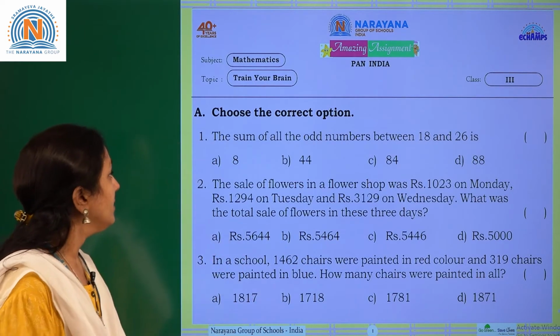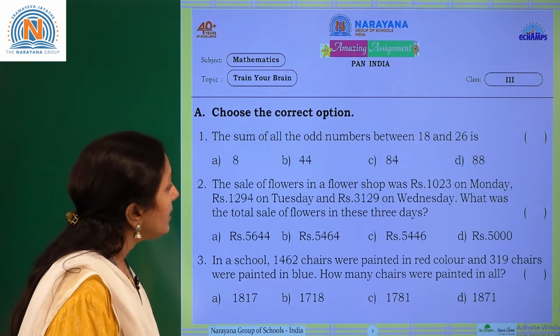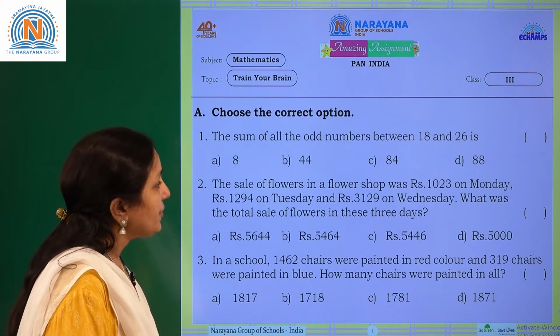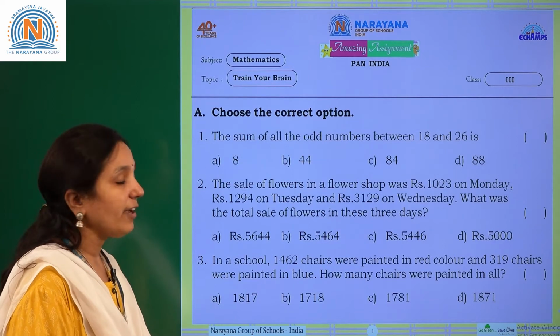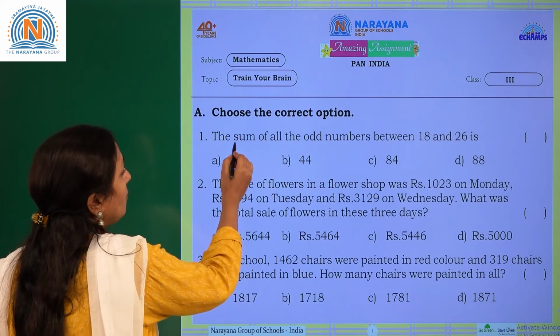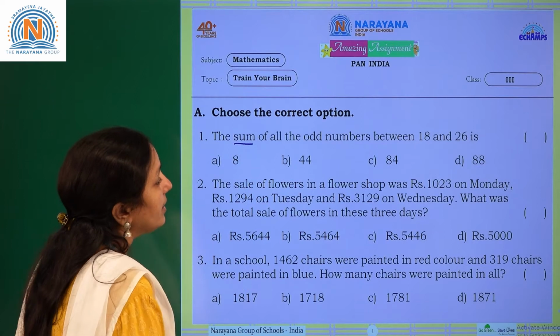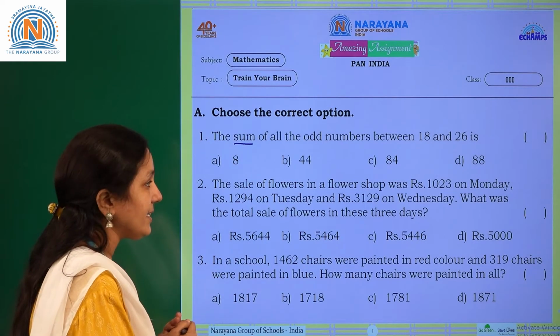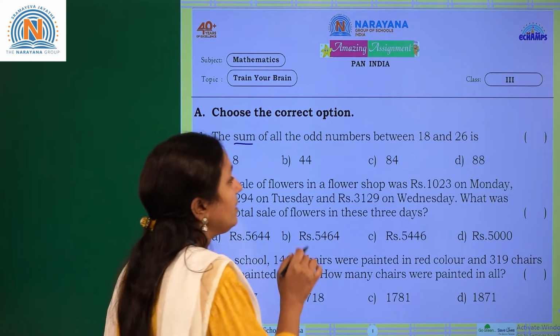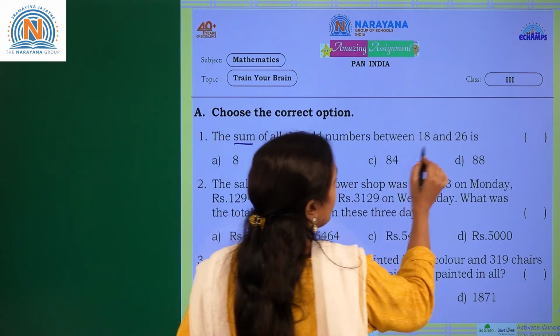Coming to the first one. The sum of all the odd numbers between 18 and 26 is. So what do we have to find? The sum of all the odd numbers between 18 and 26. So tell me, what are the odd numbers in between 18 and 26?